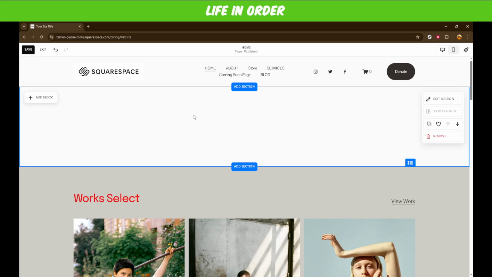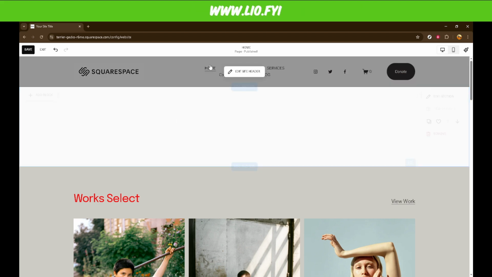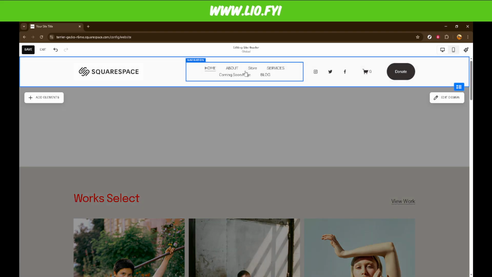Start by navigating to your Squarespace website editor. If you're not already logged in, make sure you do so. Once you're on the main dashboard, locate and click on Edit Site Header. This option usually pops up as you hover over or click on your site's header area within the editor. Entering the Site Header Management section is the first step in making those key styling adjustments.